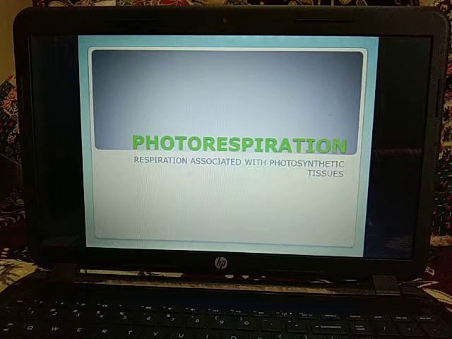There is 25% loss of the fixed carbon dioxide in photorespiration. Therefore, photorespiration is a highly wasteful process. Okay, there is no significance of photorespiration. This happens only in case of C3 plants.